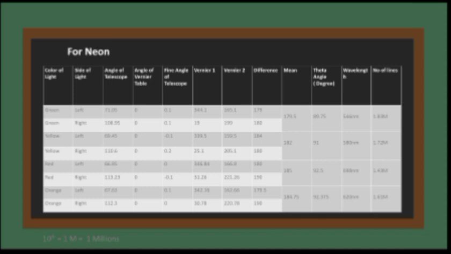Okay, so this is for yellow, this is for red and this is for orange. The same process that we explained is applied for making the observation table of other colors for neon. So this is all about the observation table for neon.